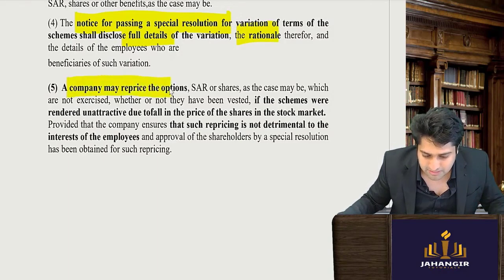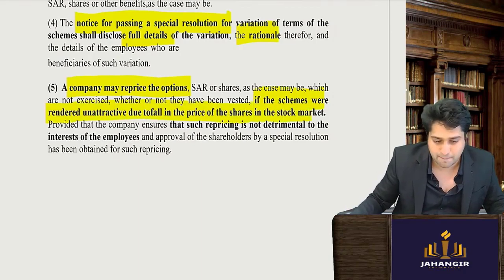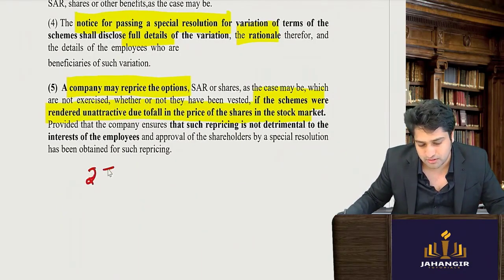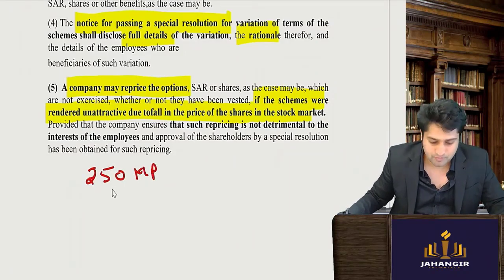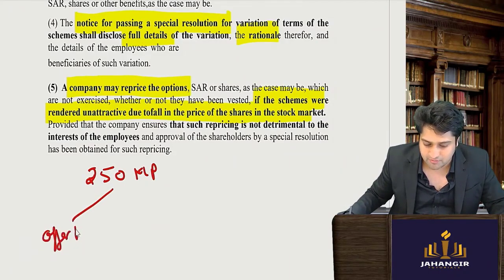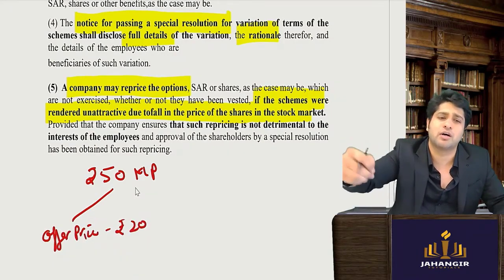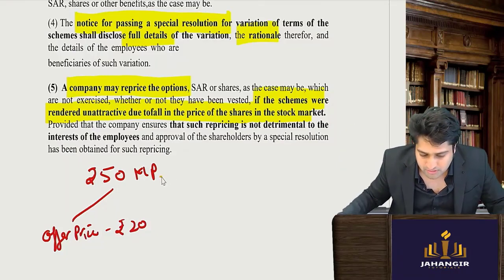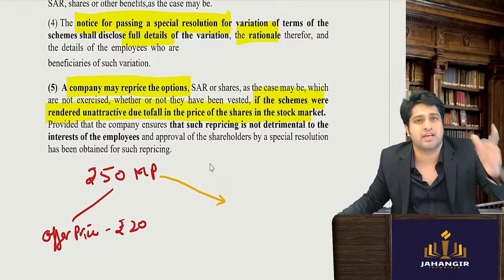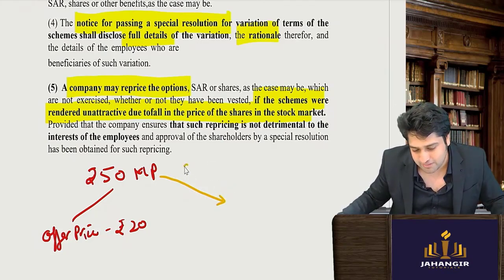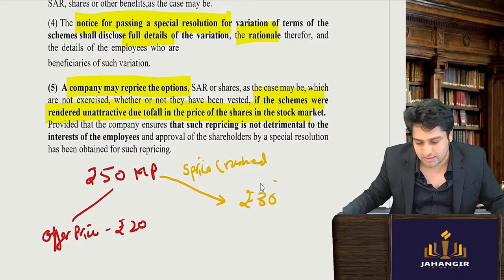A company may reprice the option if the schemes have become unattractive due to fall in the share price. Now understand, when I offered, the market price was 50 and the offer price that I had given was rupees 20, and I told him you work hard for 2 years. For 2 years the employee was working, and the share price crashed. Moment it crashed to rupees 30, or maybe it crashed to rupees 15.